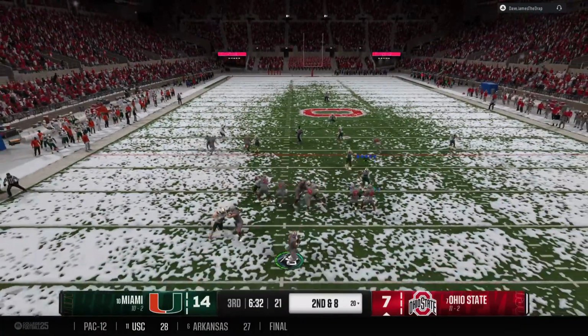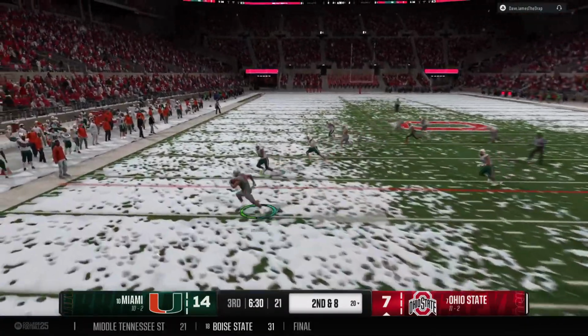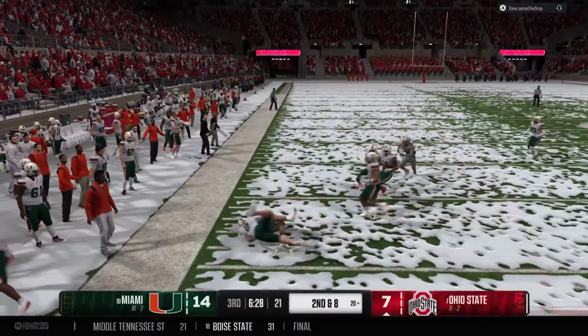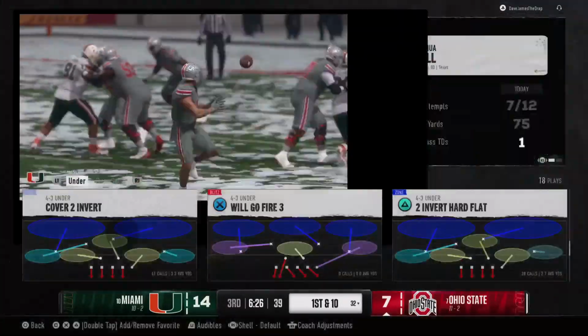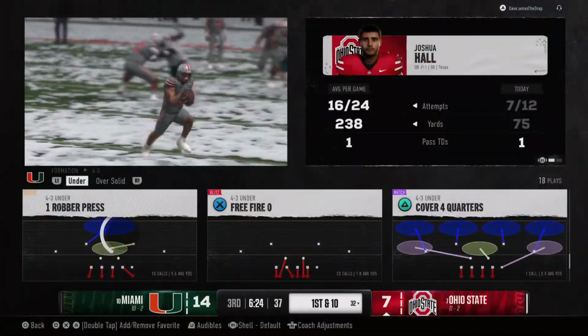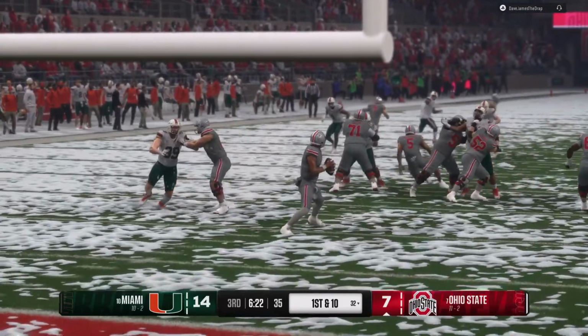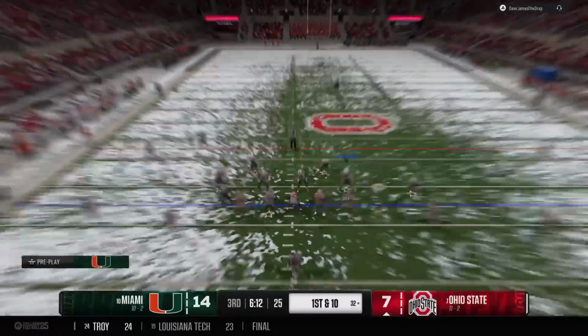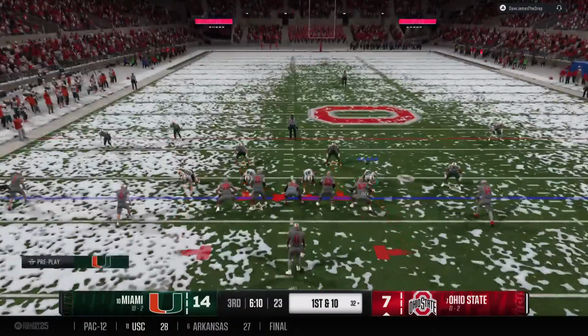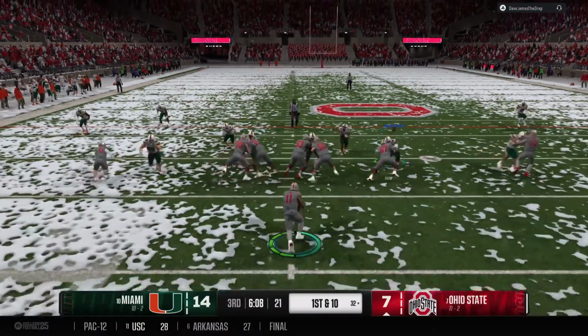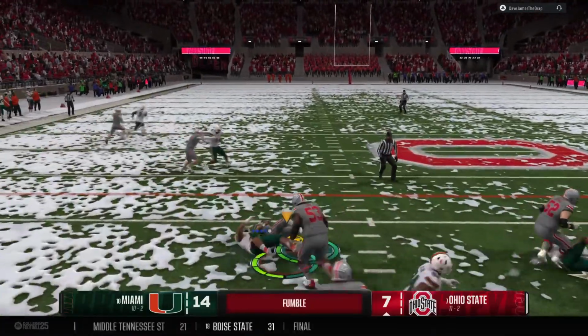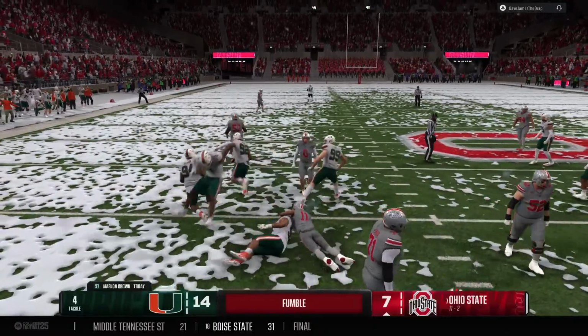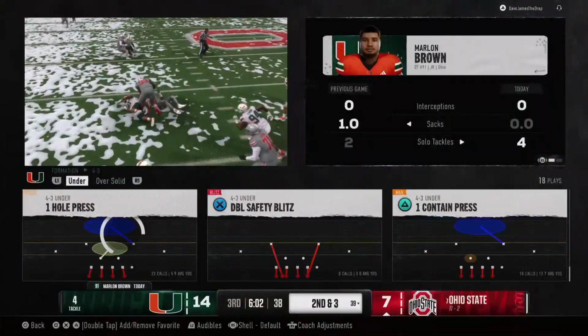Looking to throw. It's Hall. Makes a quick grab. They bring him down, but that's a solid gain on the play. Nice throw and catch here for the Buckeyes. You know, Chris, it's hard to think of a time when Ohio State didn't have an efficient and prolific quarterback under center. And looks like the quarterback's going to run it. And the ball to the ground. He quickly lands on it and prevents the turnover.